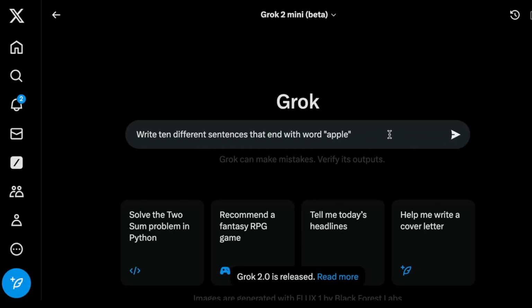This particular problem actually comes from the hard prompts. So hard prompts is from the team that developed Chatbot Arena. So they have these hard prompts that they actually use to assess and evaluate the quality of those models that are submitted to their leaderboard. And so here it says write 10 different sentences that end with the word apple. And apparently this is a hard prompt for these models. I've seen a few of the models get this one correct, but they still struggle with it. So I'm interested to see if Grok has the creative capabilities to actually get this one correct.